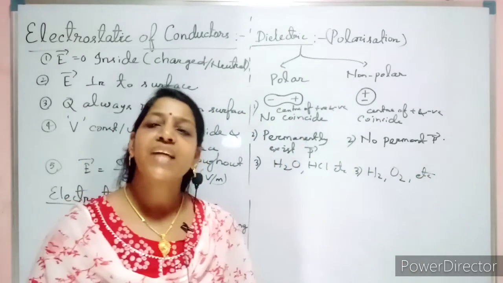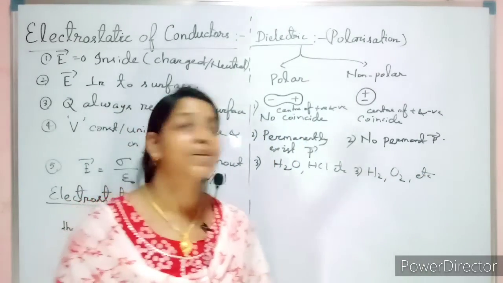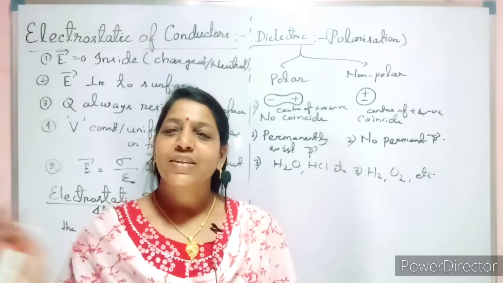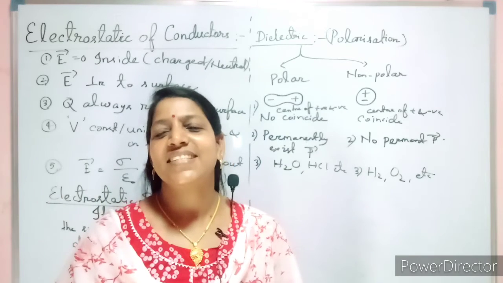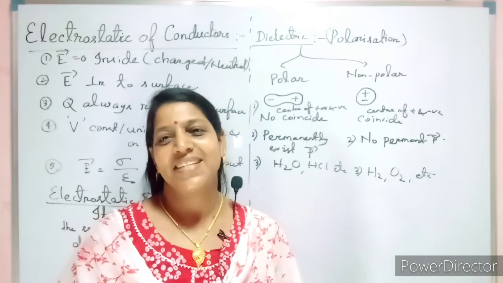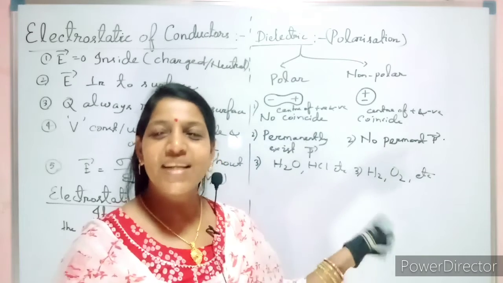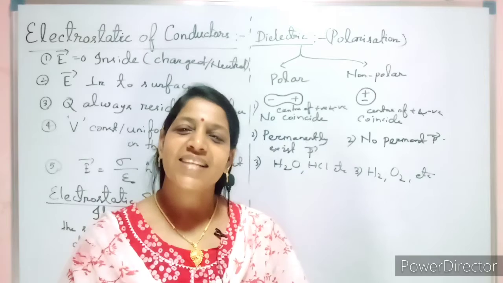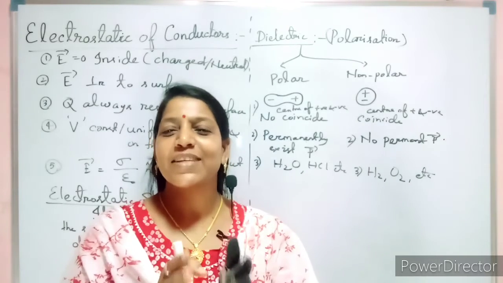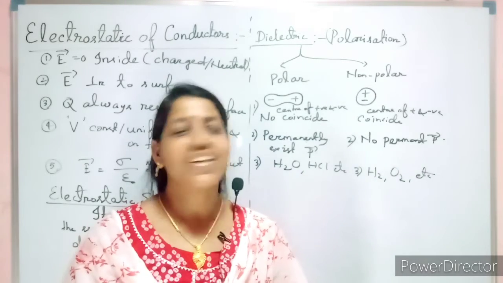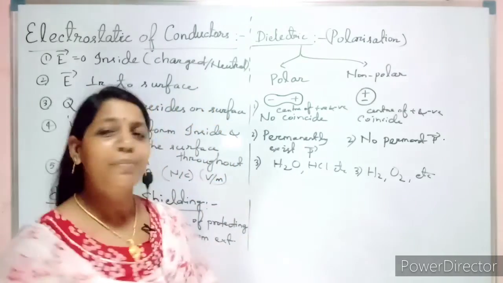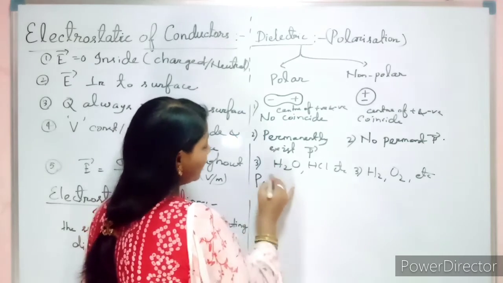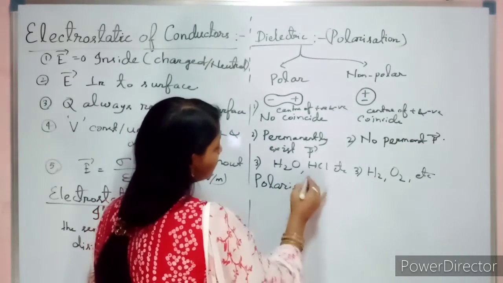Clear? So both types of dielectric materials are used to increase the charge density of the conducting plates. Next we are going to see the application of the dielectric. Actually it is used in between the plates of a capacitor. Okay. So next let us see the definition of polarization. Very important. Make the heading polarization.